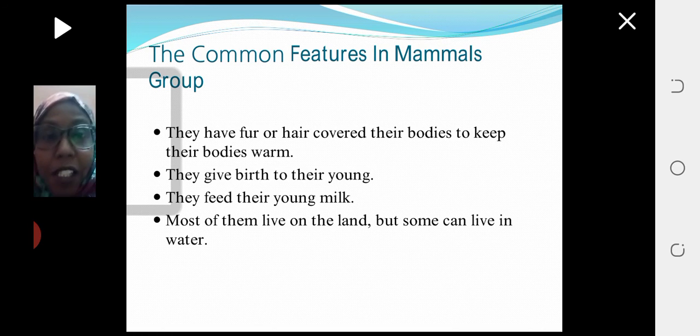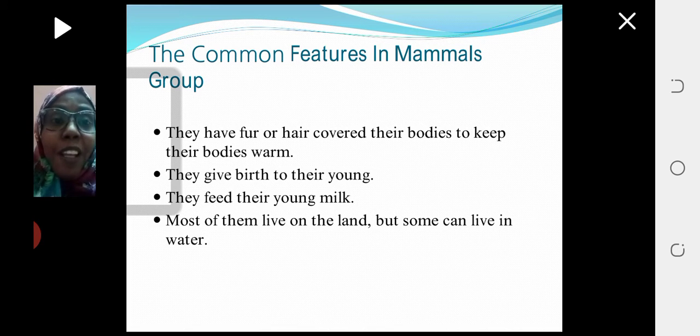Can you look at your hands and tell me, are they covered with hair? I don't know. Tell me. Yeah, this is feature number one: their bodies are covered with hair or fur to keep their bodies warm.